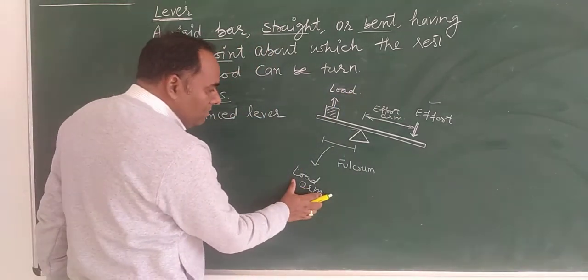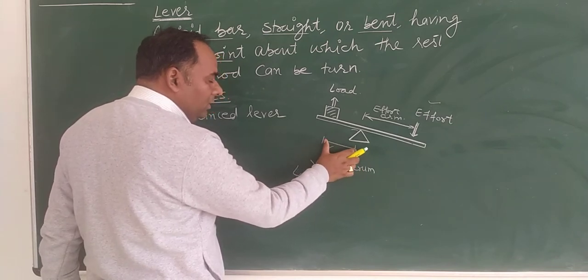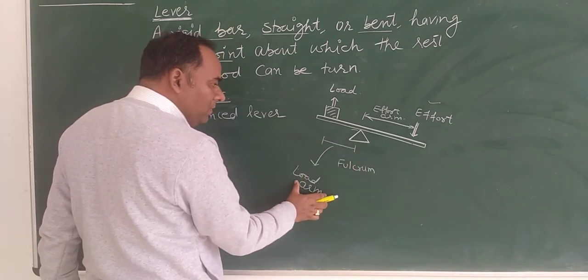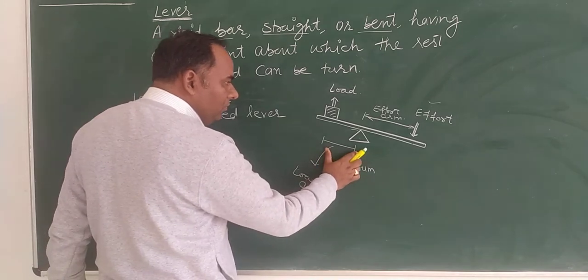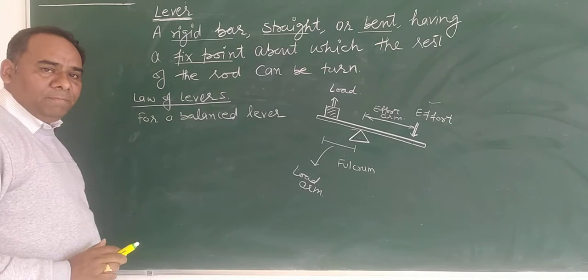So what is the load arm? The distance from the fulcrum to the load is the load arm, and the distance from the fulcrum to the effort is the effort arm.